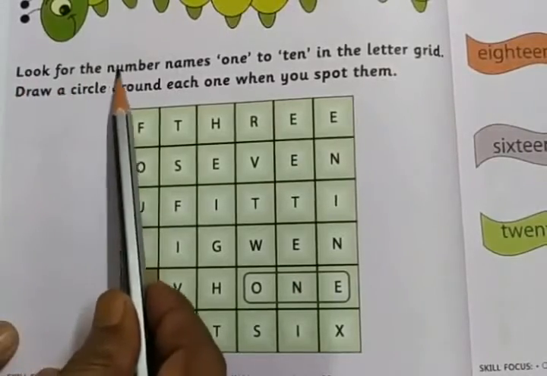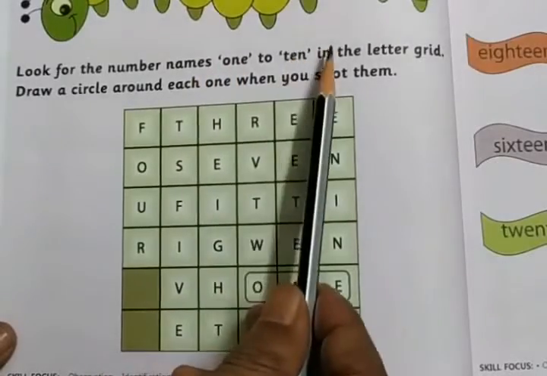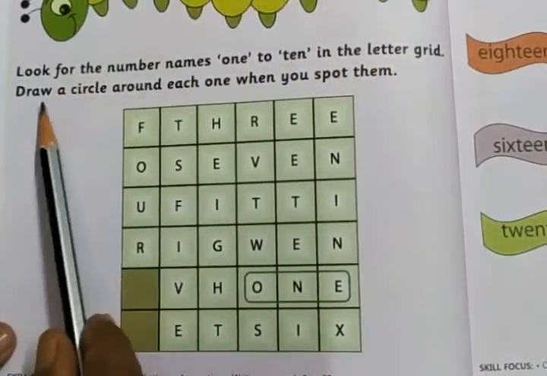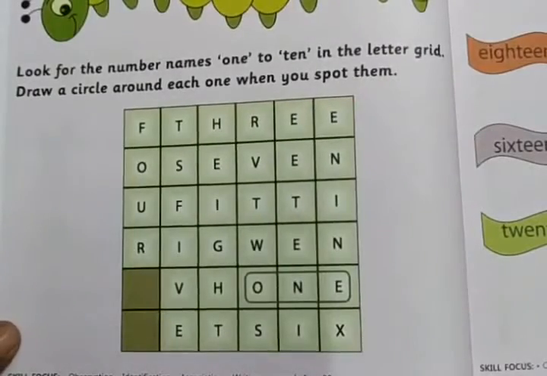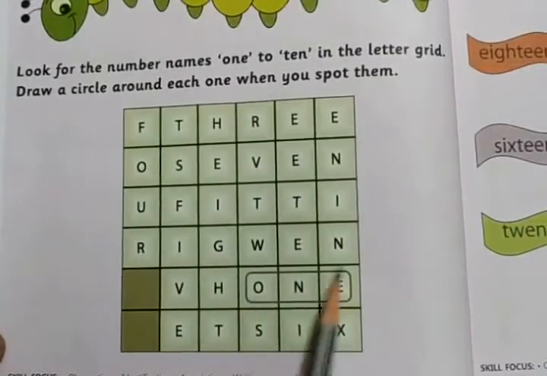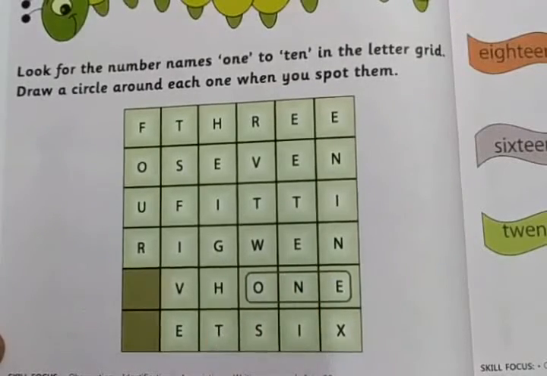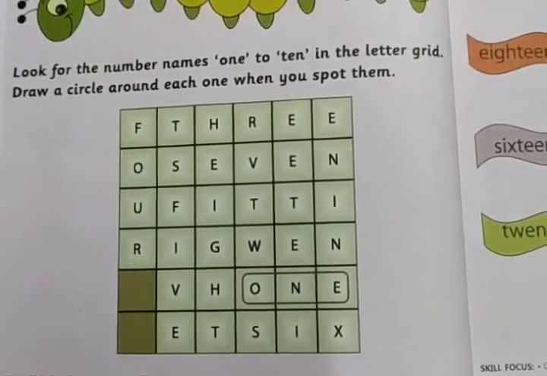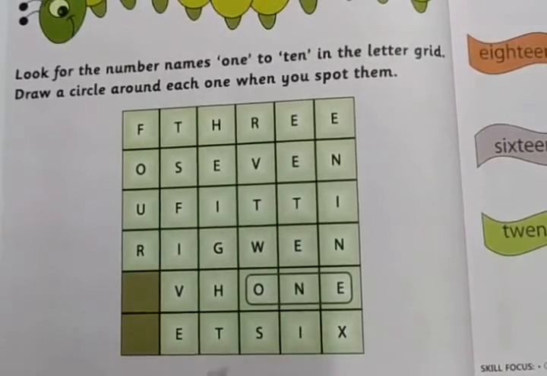Look for the number names 1 to 10 in the letter grid. Draw a circle around each one when you spot them. Here they have spotted ONE. They made a circle on it. Like this, we need to find ONE to TEN.